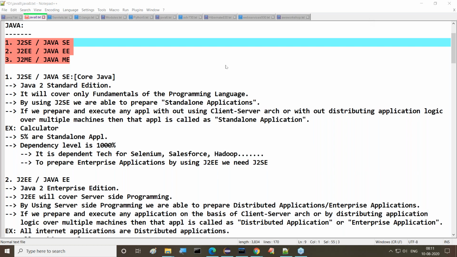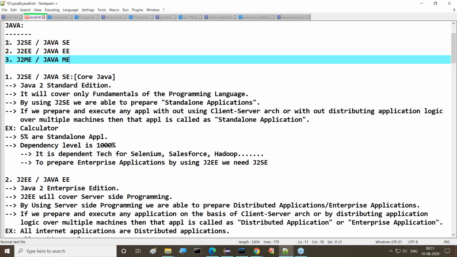Whatever questions I'm asking, just type the answers in the questions box. Please respond whenever I'm asking questions. Now tell me, how many parts are available in Java? Please all of you type it. At least the number I'm asking. Exactly. Right, guys. Three parts are available in Java.